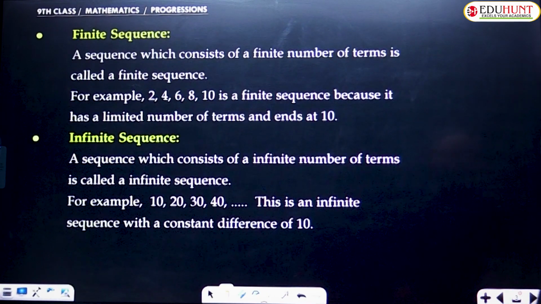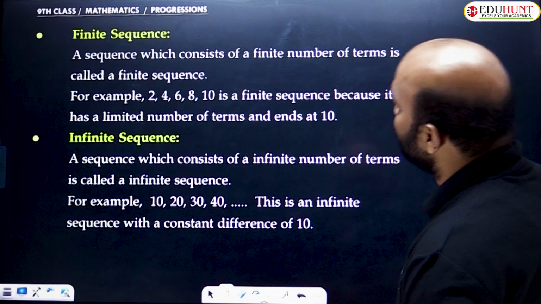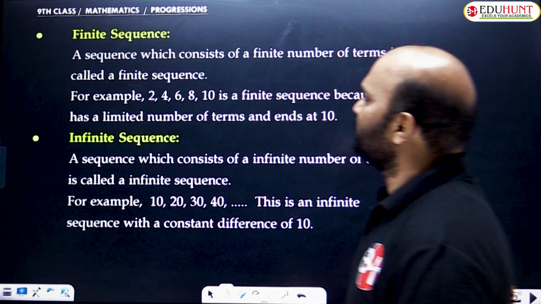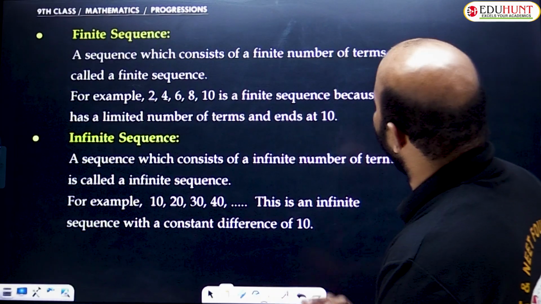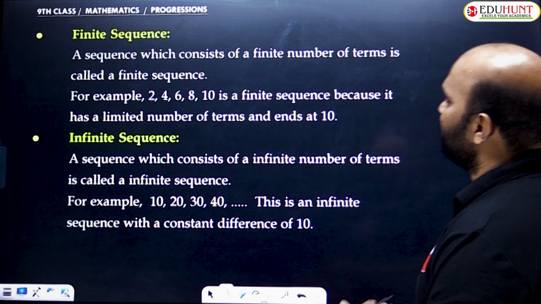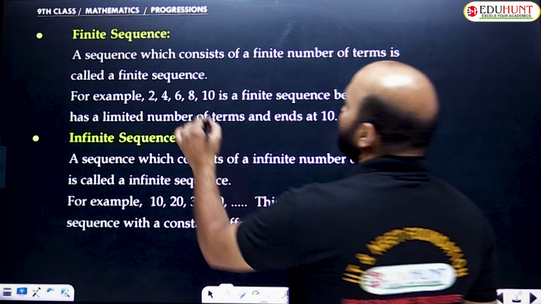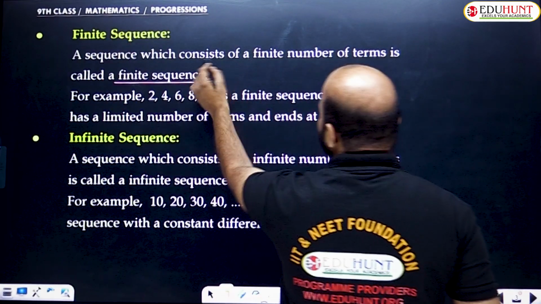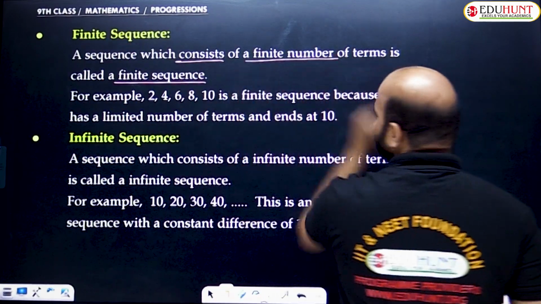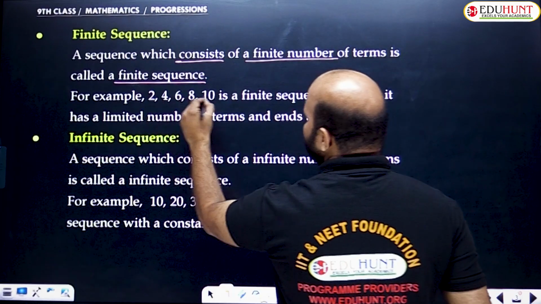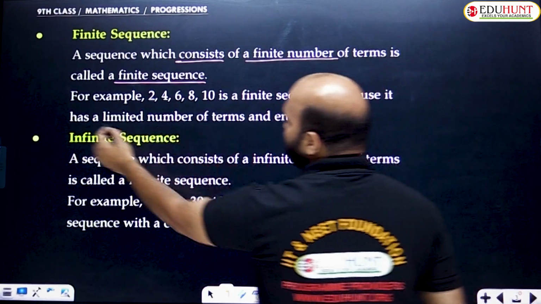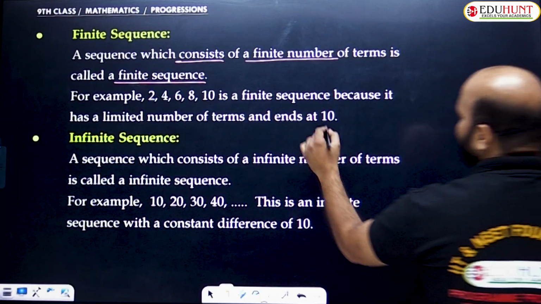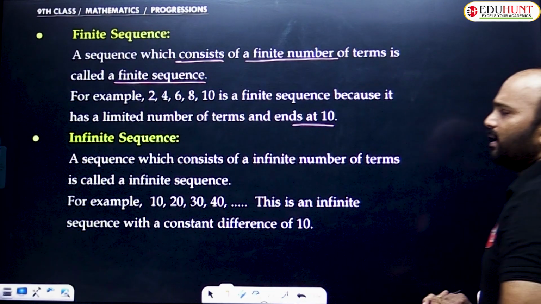Next, there are two types of sequences. The first one is the finite sequence. A sequence which consists of a finite number of terms is called a finite sequence. For example, 2, 4, 6, 8, 10 is a finite sequence because it has a limited number of terms and ends with 10.